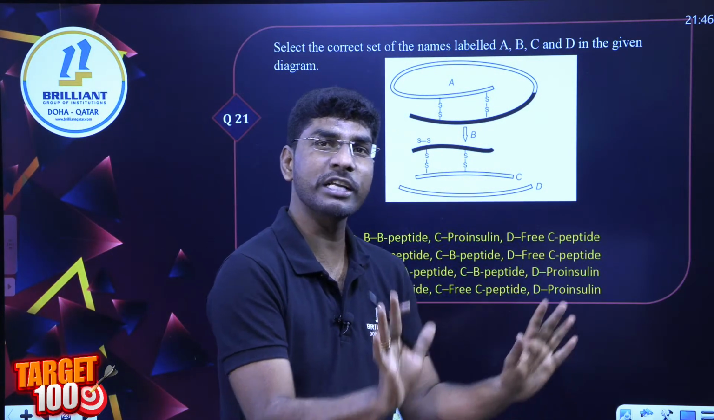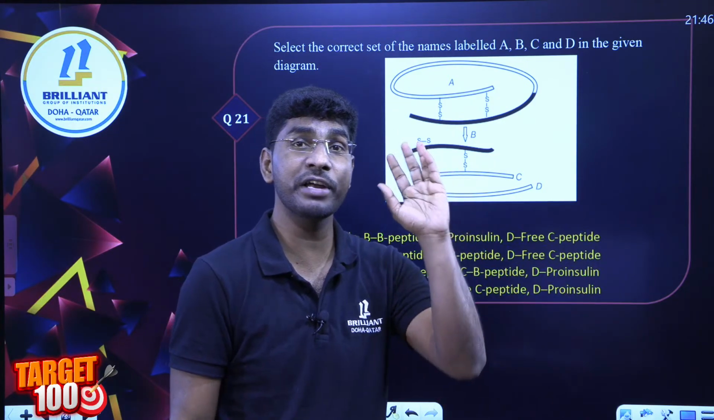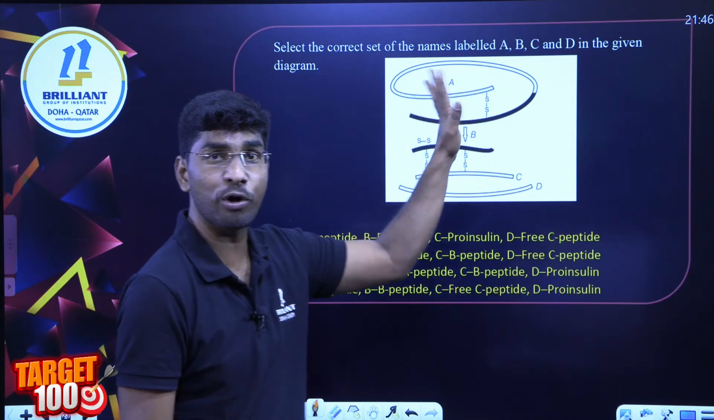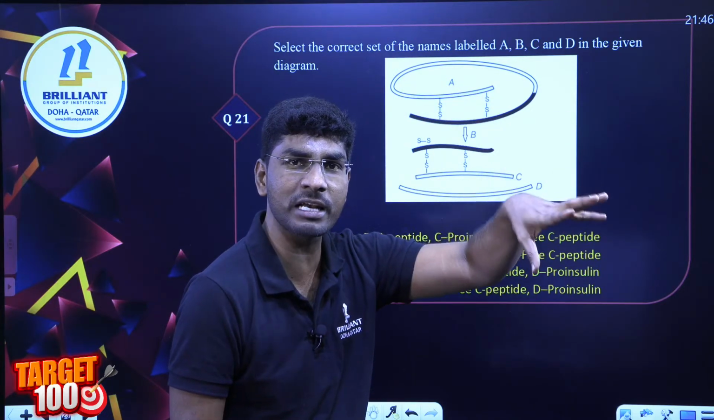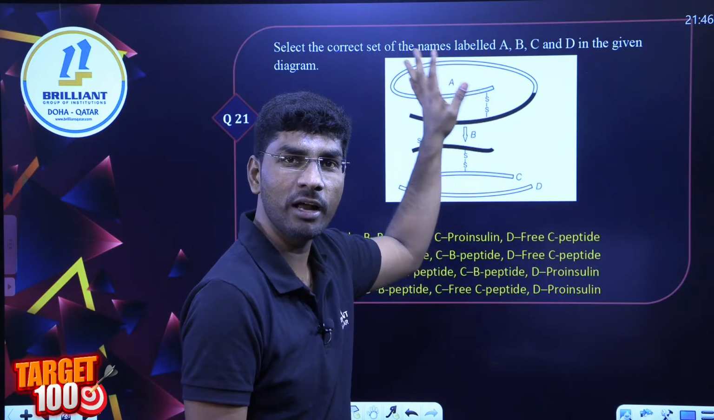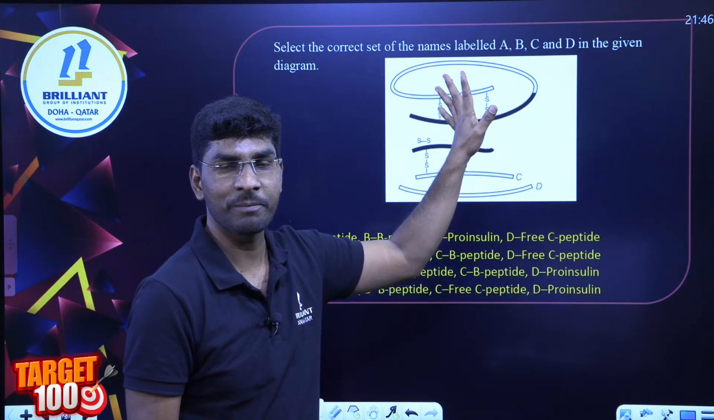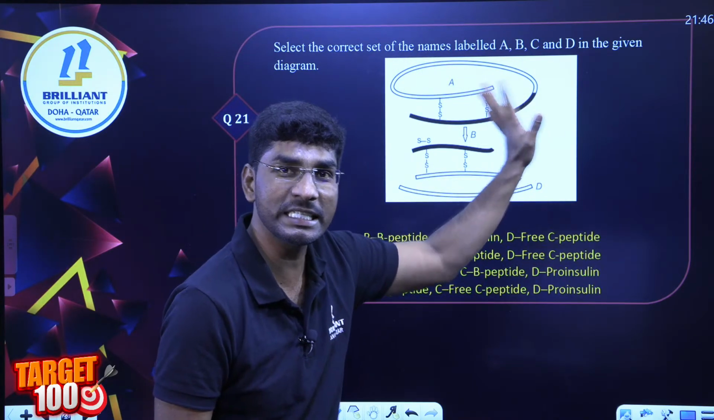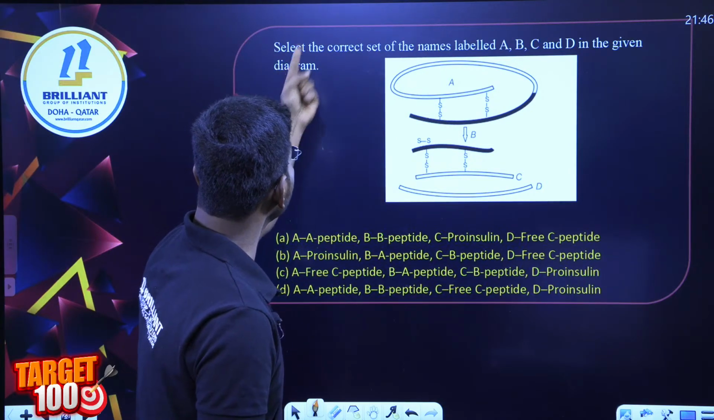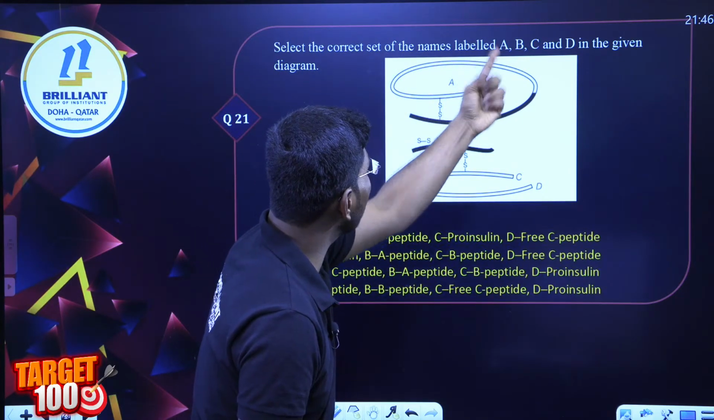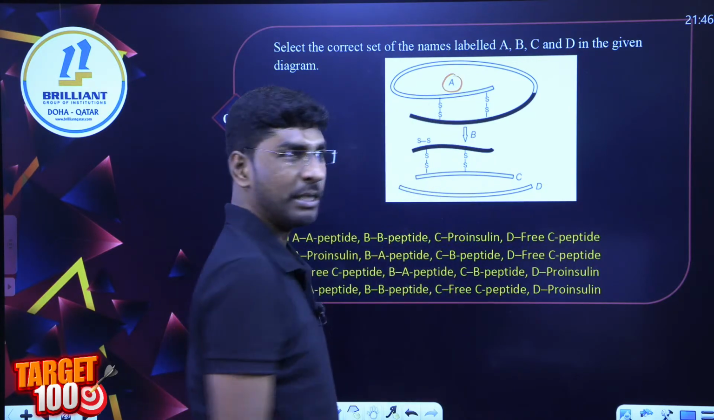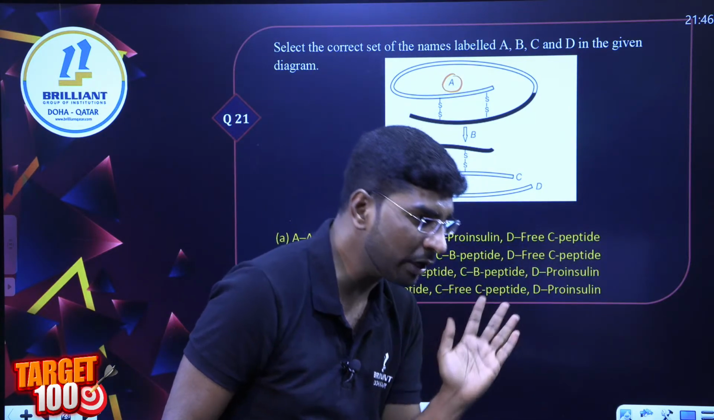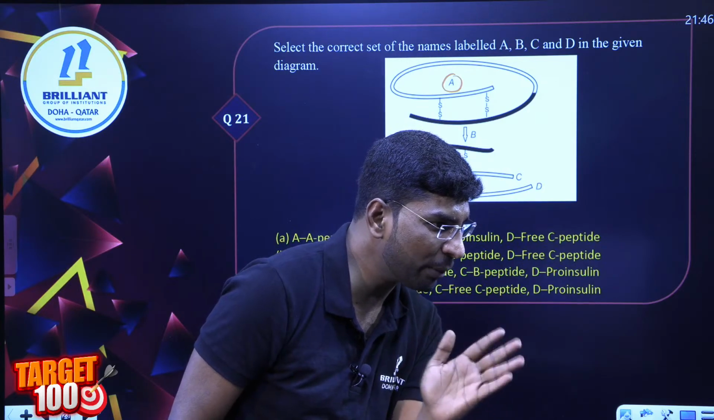What is the answer of this question? Everyone is aware of this one, I think. So far, how many exams have you attended in school? Pre-board 1, pre-board 2, half-yearly examination. I think this question must have been there. So what is the right answer? What is this insulin? Select the correct set of names for A, B, C, D. What is A here? Is it pro-insulin or direct mature insulin?